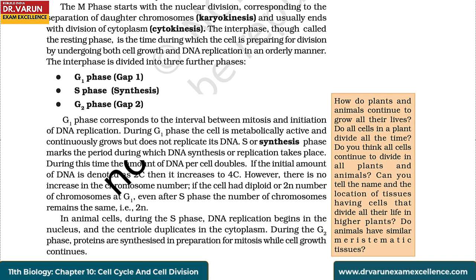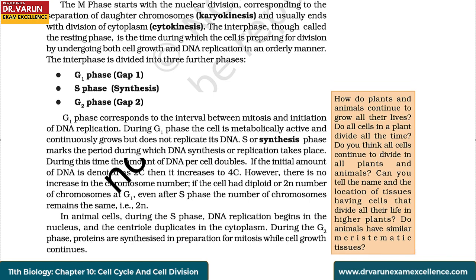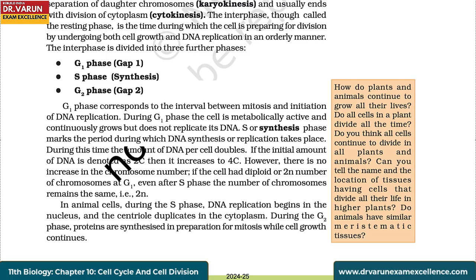The interphase is divided into three further phases: G1 phase or gap 1, S phase or synthesis, G2 phase or gap 2. G1 phase corresponds to the interval between mitosis and initiation of DNA replication. During G1 phase, the cell is metabolically active and continuously grows but does not replicate its DNA. S or synthesis phase marks the period during which DNA synthesis or replication takes place. During this time, the amount of DNA per cell doubles.